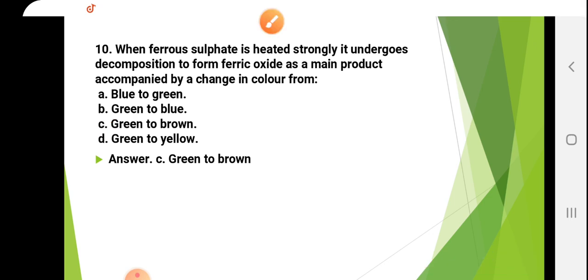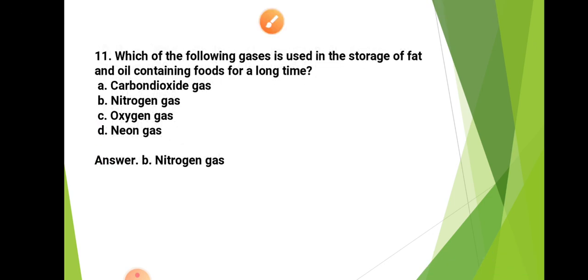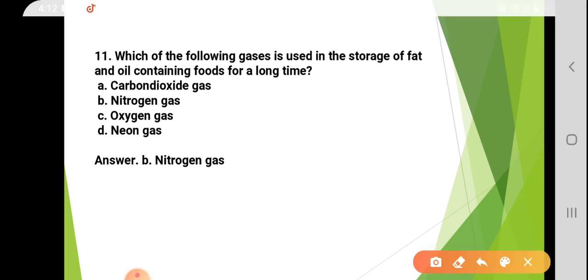Okay. And the next is: which of the following gases is used in the storage of fat and oil containing food for a long time? So this is nitrogen gas. I will discuss it in detail in the chapter. Okay, so I hope you all understand. These are very easy questions, nothing more to discuss.